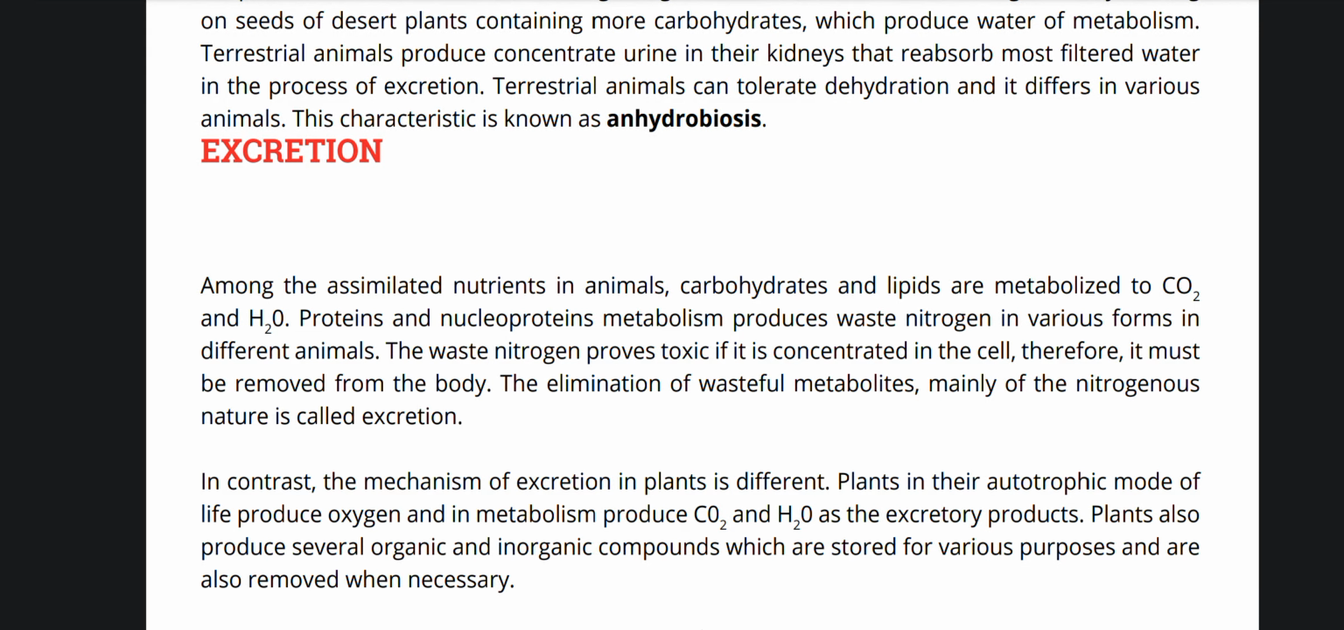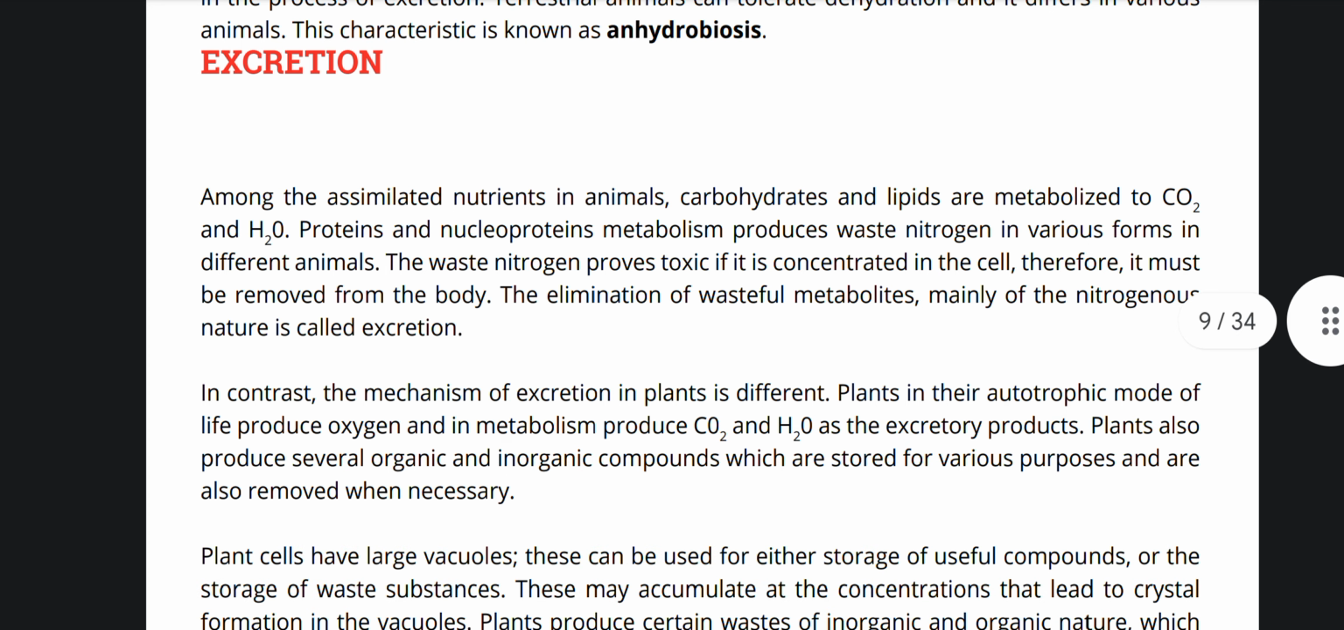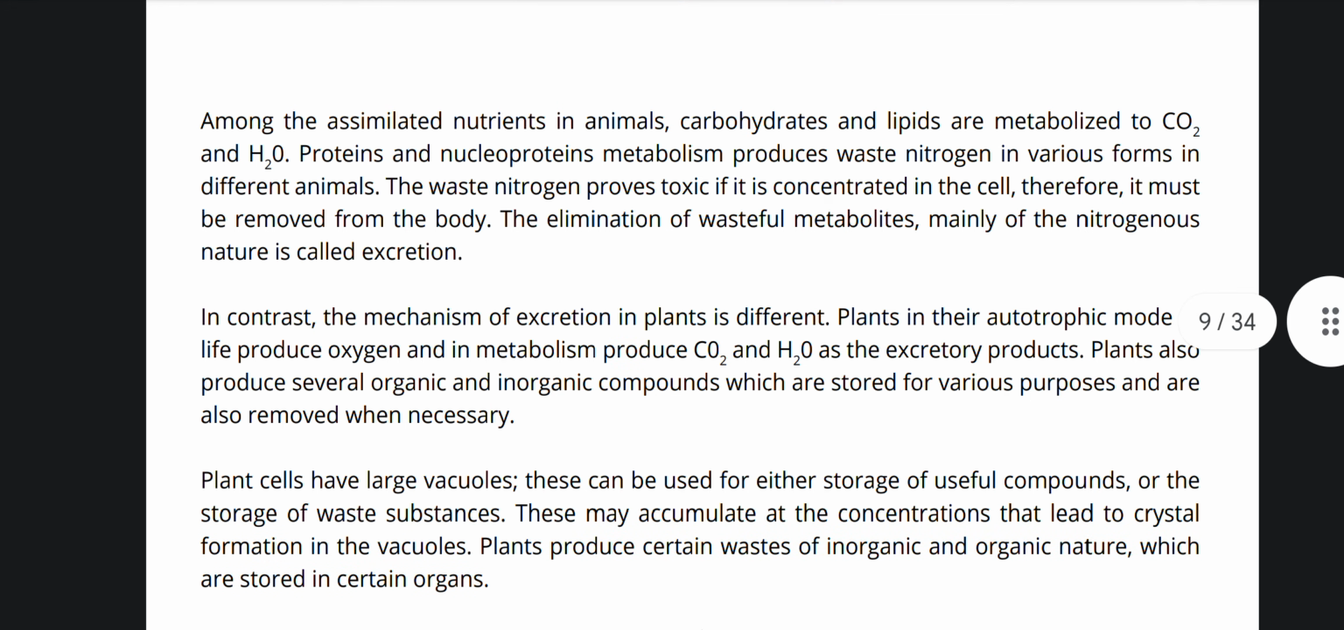Now we'll begin with excretion. Among the assimilated nutrients in animals, carbohydrates and lipids are metabolized to carbon dioxide and water. Proteins and nucleoproteins metabolism produces waste nitrogen in various forms in different animals. The waste nitrogen proves toxic if it's concentrated in the cell, therefore it must be removed from the body. The elimination of wasteful metabolites, mainly of the nitrogenous nature, is called excretion.